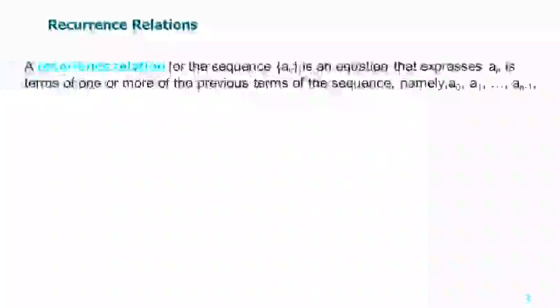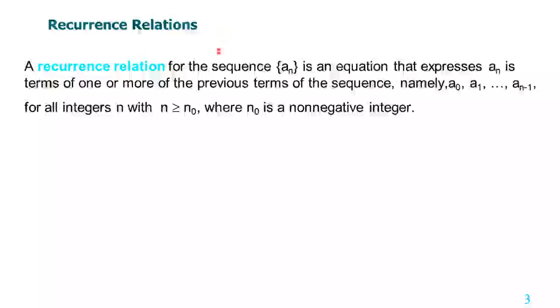Definition: a recurrence relation for the sequence is an equation that expresses an in terms of one or more previous terms of the sequence, namely a0, a1 up to an minus 1. Now a recurrence relation generates a sequence, and the sequence is defined using the previous terms.